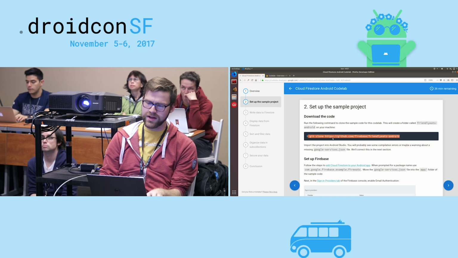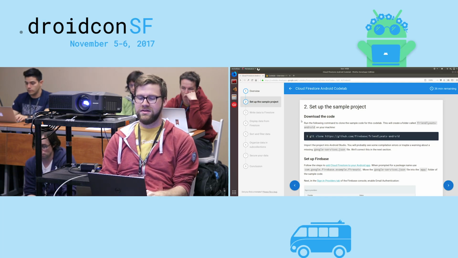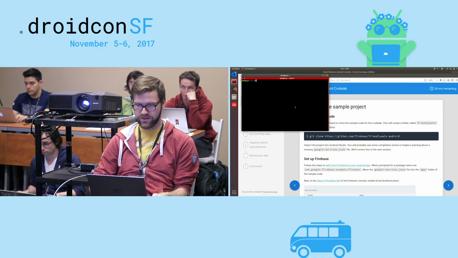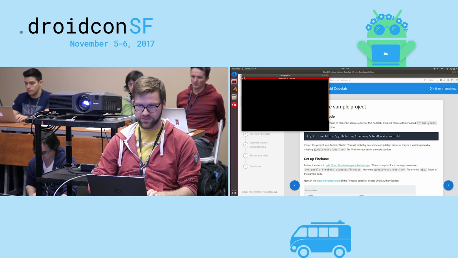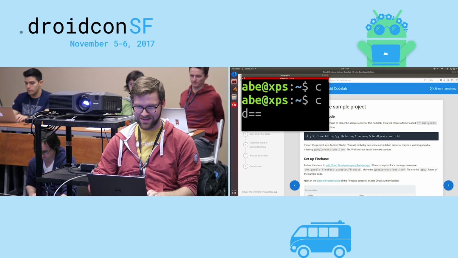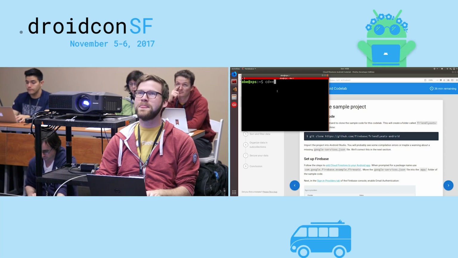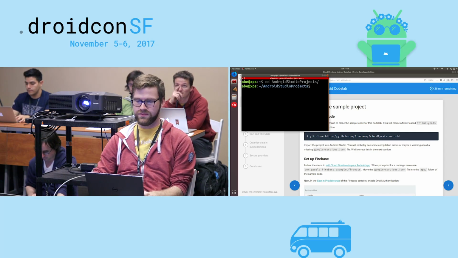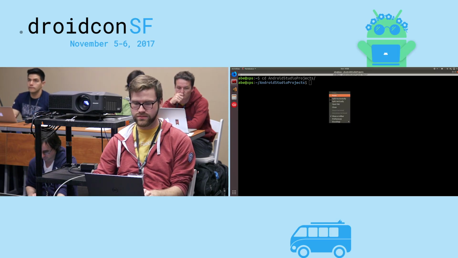So go ahead, if you haven't already, pull this down, Friendly Eats-Android. I'll head into my, carefully scrolling. Oops, scrolled the wrong direction. Scrolled too big. There we go. All right, we will go into Android Studio projects, as I'm sure you've all seen before. And we will paste in that git clone.